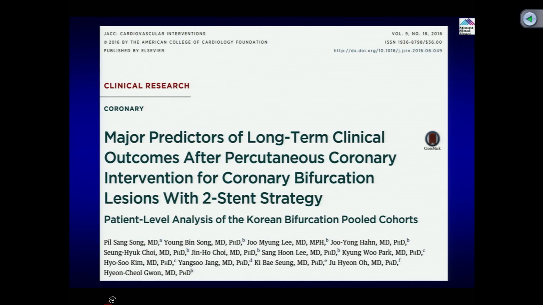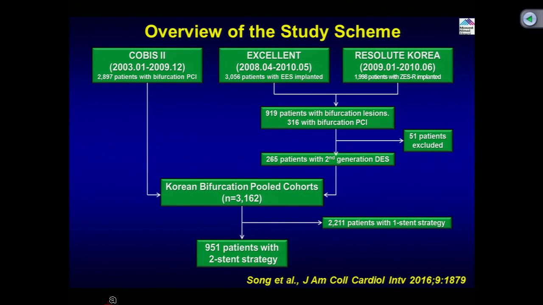So then the question is, if you put in 2 stents, what are the chances that we will have an event, and what can we predict with the 2 stent strategy? What are the factors for major adverse cardiac events? These are data from Korea, from COBIS-2, with Xience and Resolute. This is a combination of all kinds of stents, the Cypher, Resolute, Endeavor and Promus.